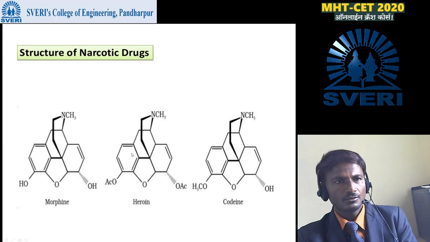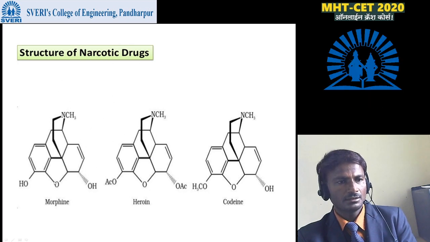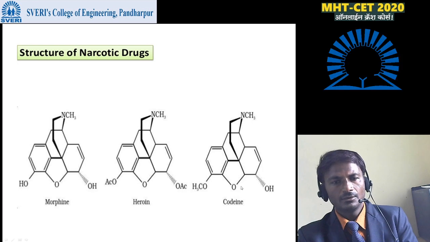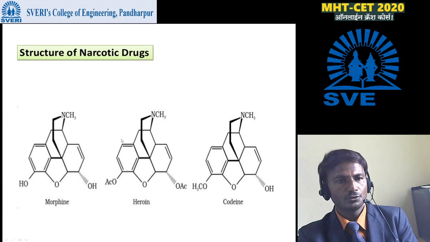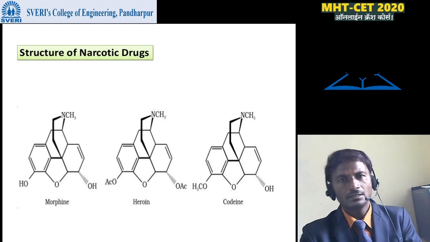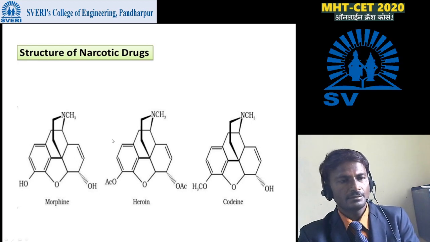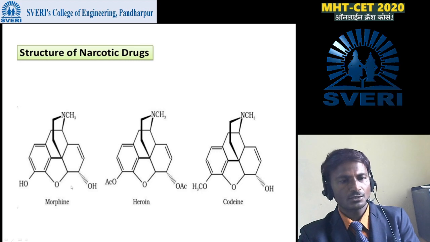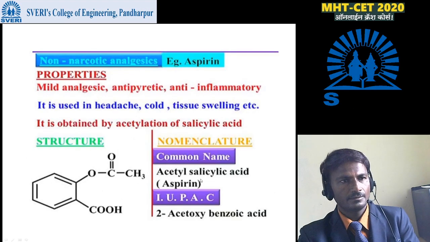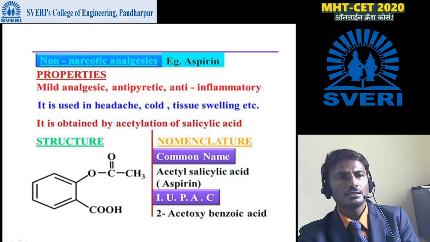Some common structures are given here. Narcotic drugs: first one is morphine, second one is heroin, and third one is codeine. You should remember these structures because in the CET exam it might be asked, what are the structures of morphine, heroin, codeine, like that.